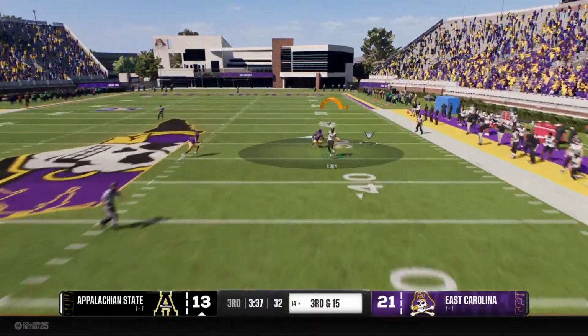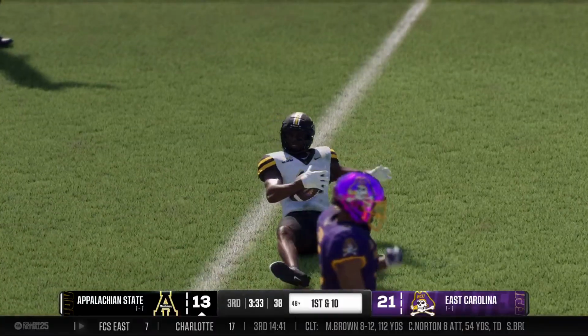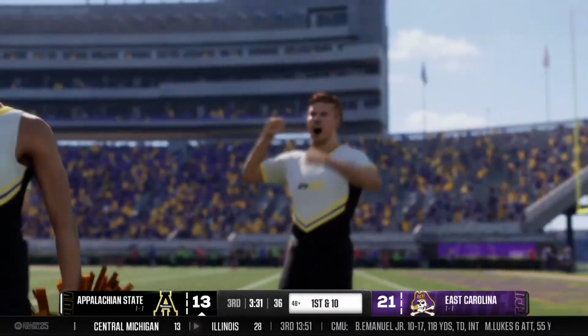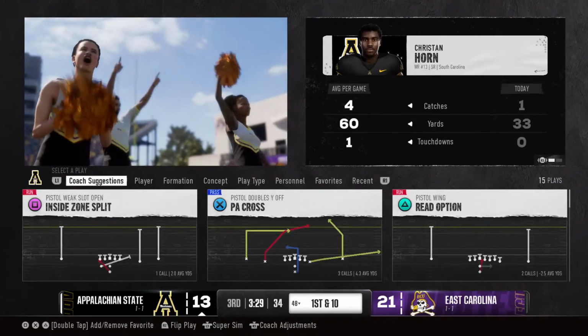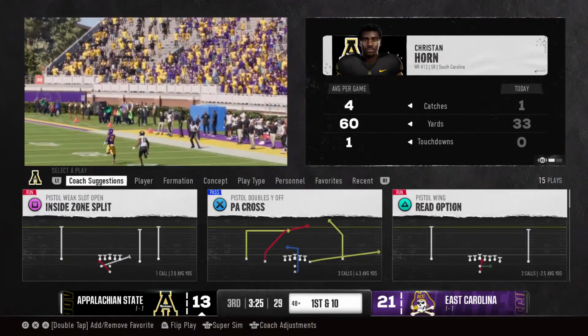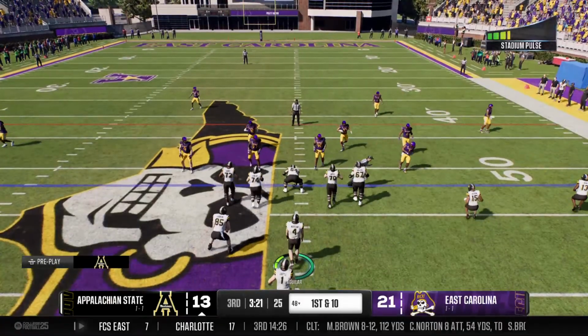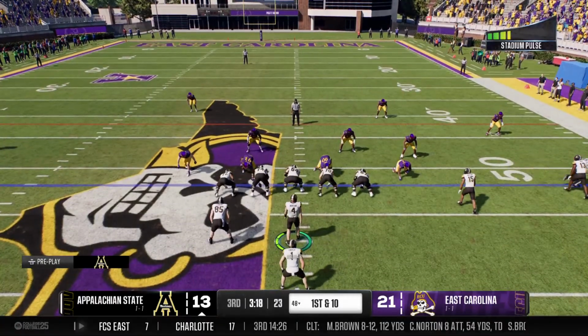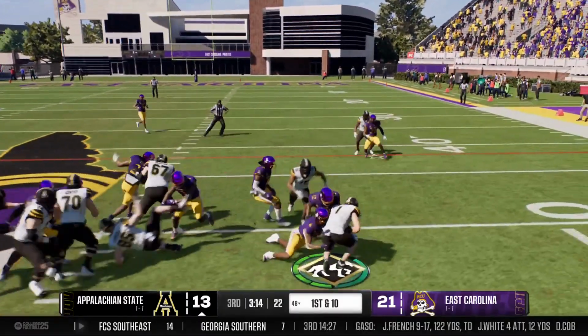He wants to go deep. Makes the catch down the right side. And a pickup of better than 30 yards on that completion before the defense brings him down. Well, how about the offense setting that play up? We've seen earlier in the game a couple shorter throws. They're just trying to suck those safeties closer to the line of scrimmage, anticipating that they would get an opportunity to take a shot. They called the perfect play at the perfect time right there.